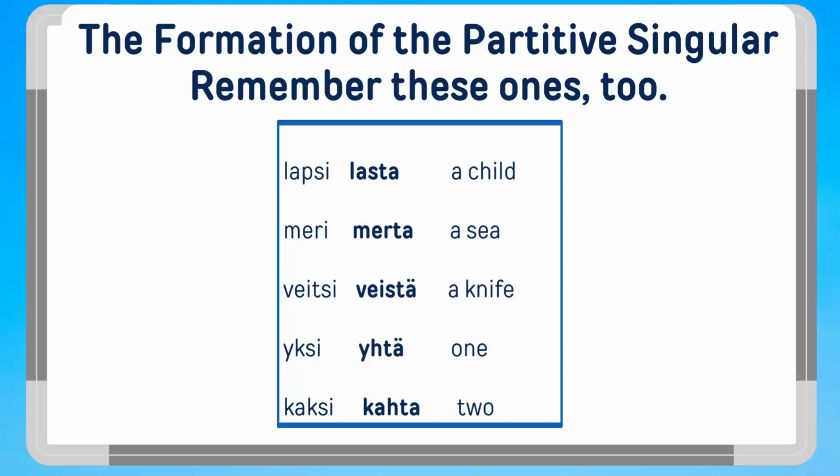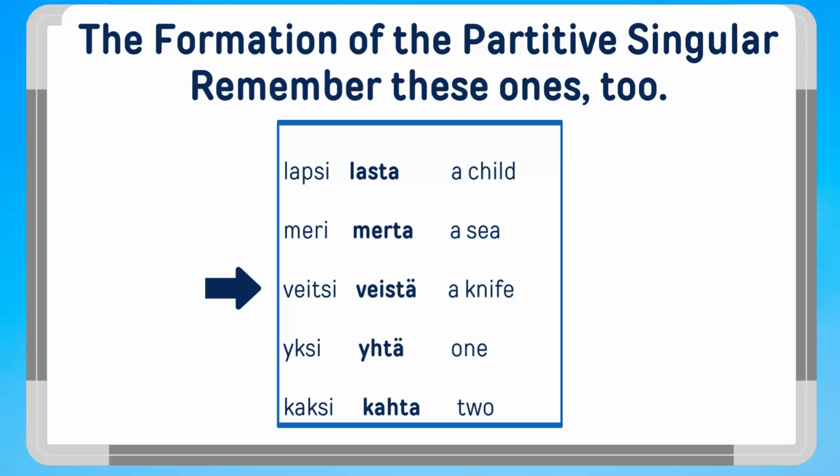There are some exceptions to the rules that we have covered so far. Here are some common ones. Let's read them together. A child, lapsi, lasta. A sea, meri, merta.